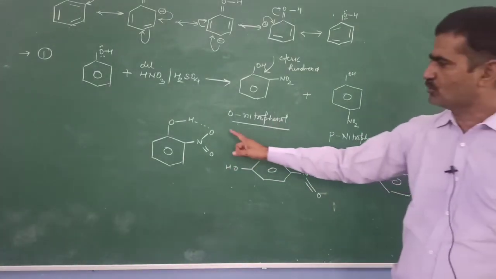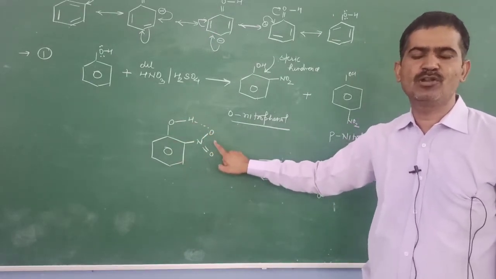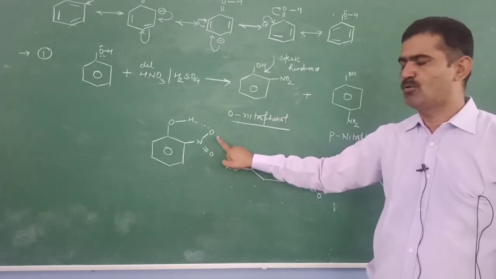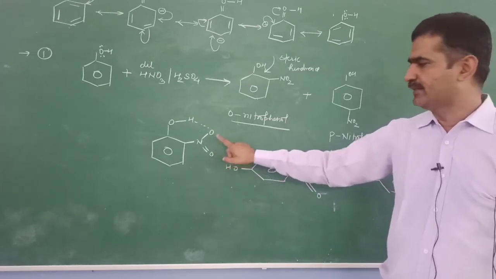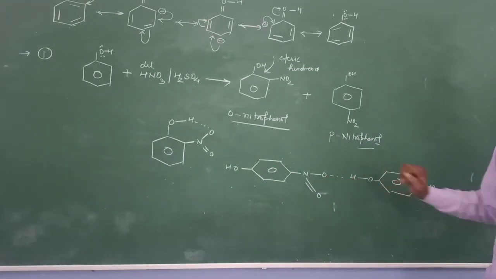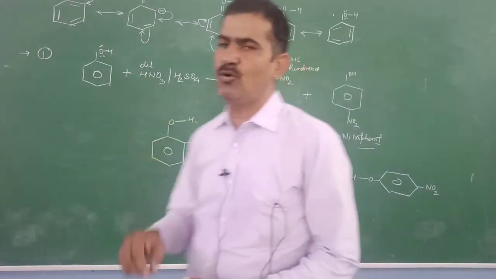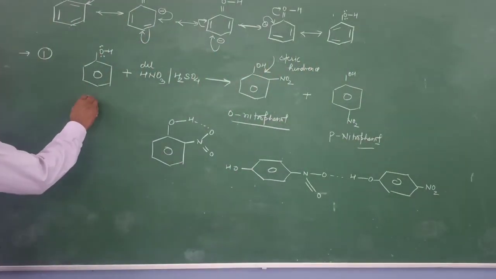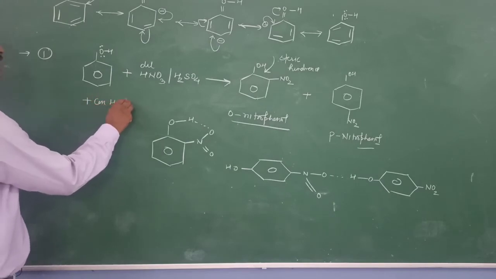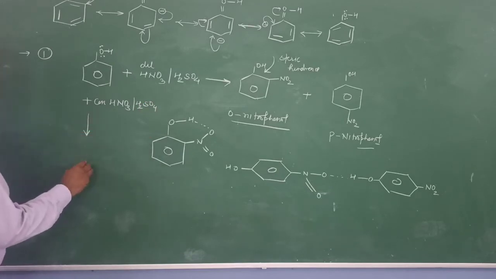Why? Because orthonitrophenol has intramolecular hydrogen bonding, and it acts as a discrete molecule, and it has a lower boiling point than that of paranitrophenol. Paranitrophenol has intermolecular hydrogen bonding, due to which it requires more heat to change into the vapor state. If we react this phenol with concentrated nitric acid in presence of sulfuric acid, it will give you a strong acid that is known as picric acid.